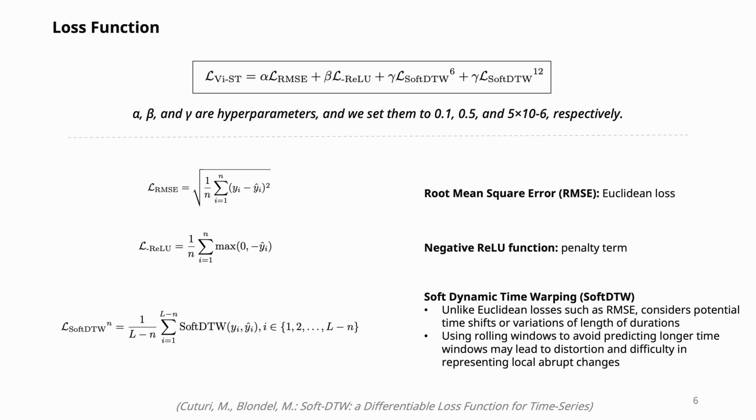About the loss function, we initially used the root mean squared error loss to train the model. However, the RMSE loss is very sensitive to the time shift and modulation of the sequence. To address the issue, we introduced the soft dynamic time warping loss, which is a differentiable version of dynamic time warping and is a non-Euclidean distance metric as well. Meanwhile, to reduce the model's predictions of meaningless negative responses, we add a negative ReLU function as a penalty term to the loss function.